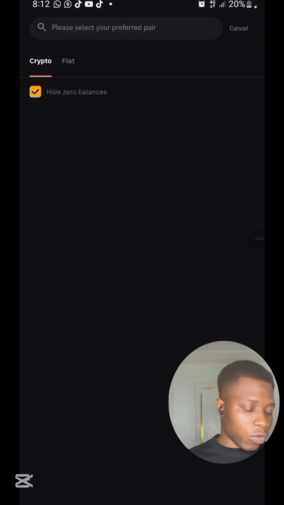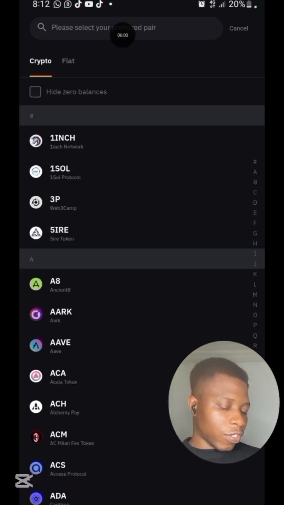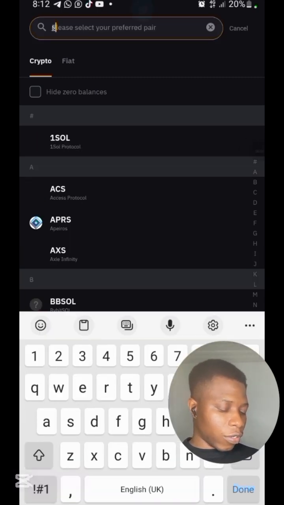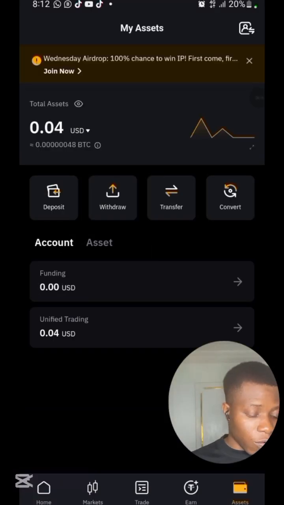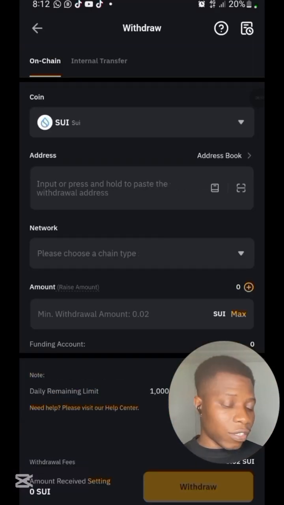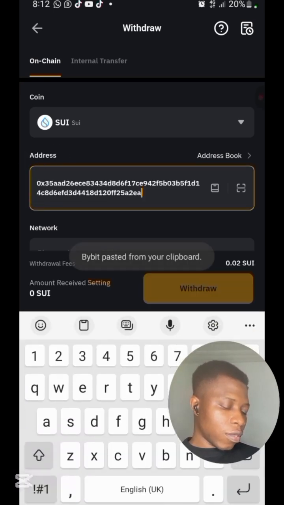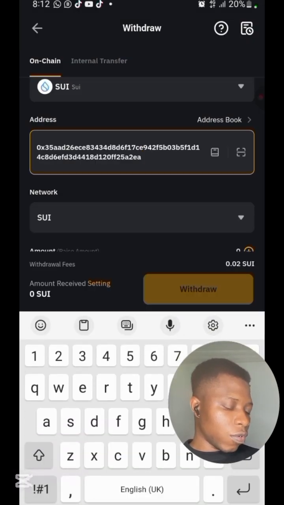Once I click on withdraw, then I'm going to be seeing my SUI here. But if you're not seeing it here, just search right here. So I'm going to search for that by searching for SUI. Once you do that, you're going to see this number one, click on it. Once you click on that, then you are going to see where you're going to put your address and the network. So I'm going to paste the address here. Then I'm going to search for the network, which is going to be Sui.